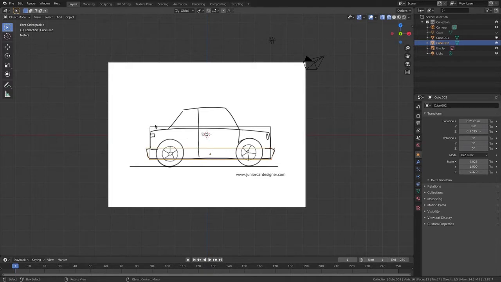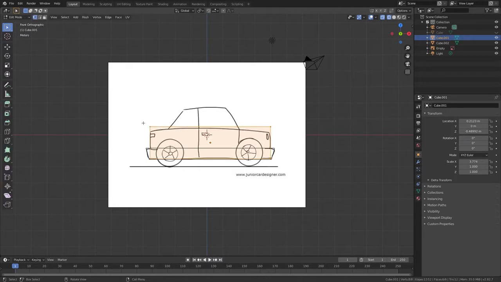Now I'm going to select this, the body, which is cube.001, and tab into edit mode. I'm going to select the top half, go GZ right there. Now I'm going to go Command R and click to make a loop cut and bring it right there. Good. Now I'm going to go loop, cut and slide.